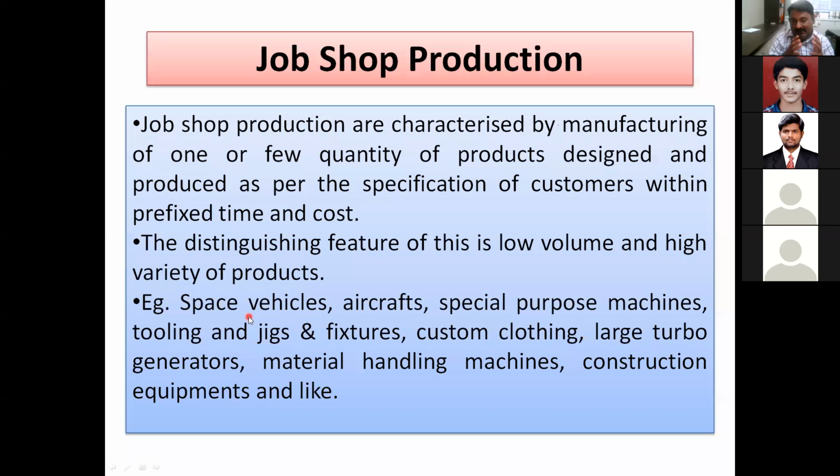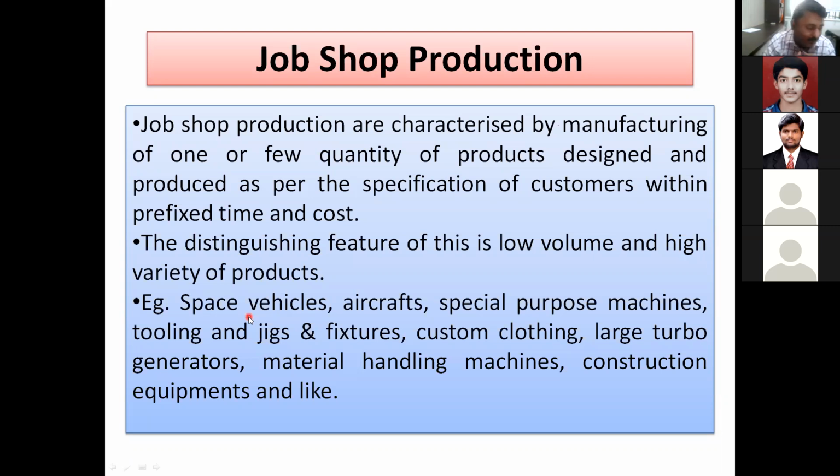And so the specialized jig and fixture. If you go for batch, continuous and mass production, all these things are standardized. You just have to replace it and continue further. But in job, you have to go for different jigs and fixtures for this fabrication. So the jig and fixture fabrication is also one of the examples of job shop production.